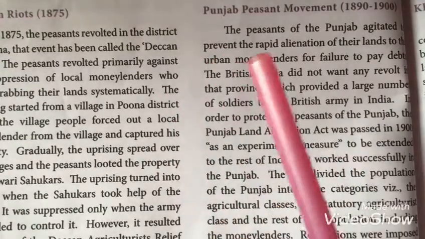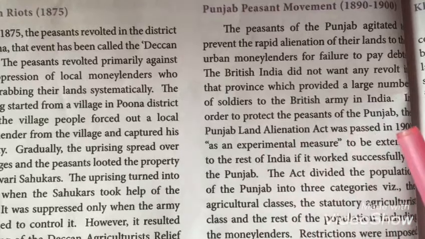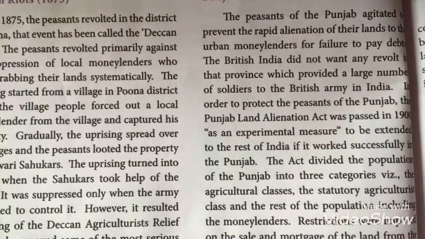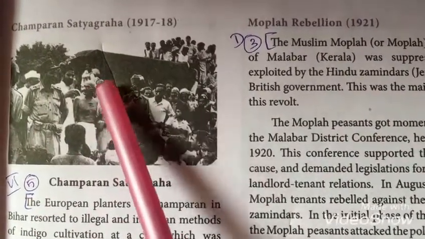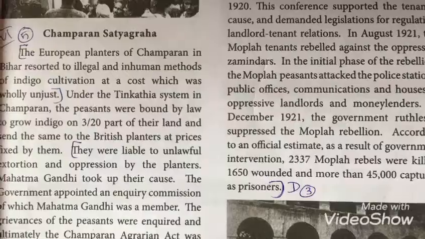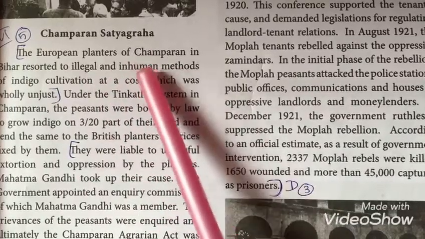So in the Punjab peasant movement, the Punjab Land Alienation Act was passed and the grievances of the farmers were cleared. The next heading is Champaran Satyagraha, which happened in the years 1917 to 1918 in Bihar, in the place called Champaran.